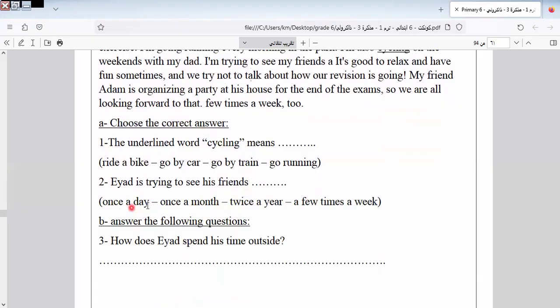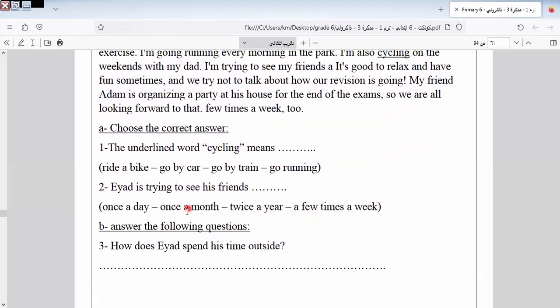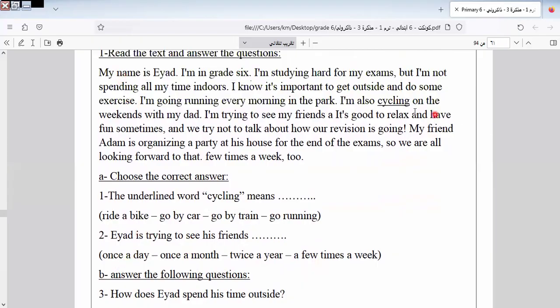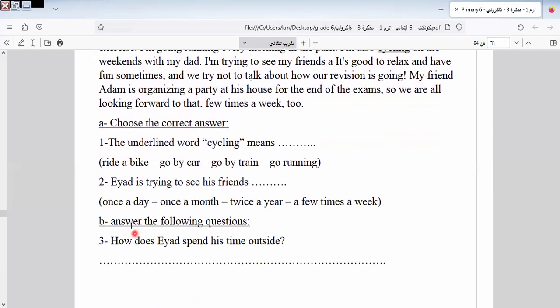So here is once a day? Here it says on the weekends. So on the weekends does not mean once a day, not once a month, not twice a year, not a few times a week.